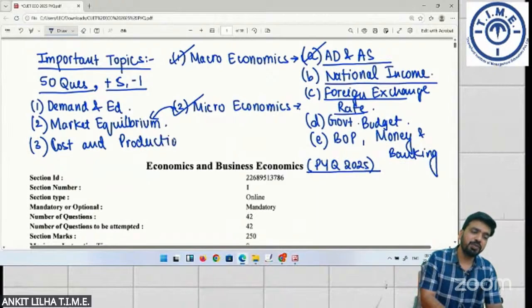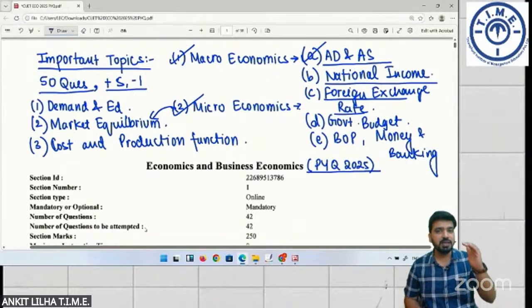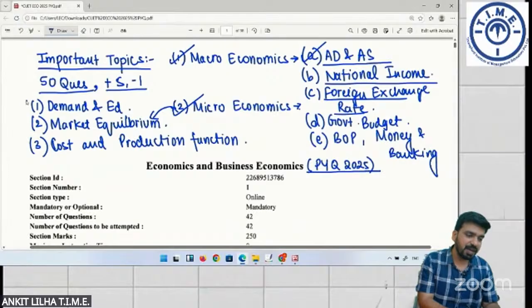So these are some topics which are going to be very important. Obviously you have to cover up the entire syllabus, but if you ask me कि sir सबसे ज़्यादा MCQs कौन से topics से आते हैं, so these are the topics जहाँ पे MCQs सबसे ज़्यादा आ सकते हैं.